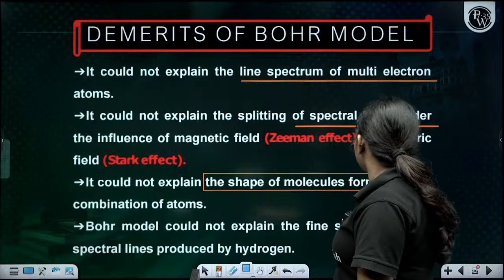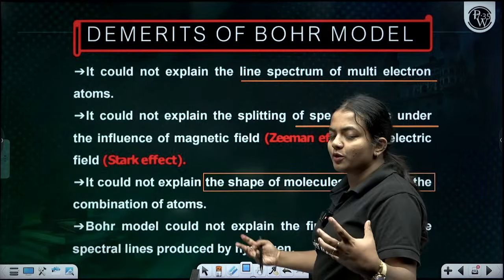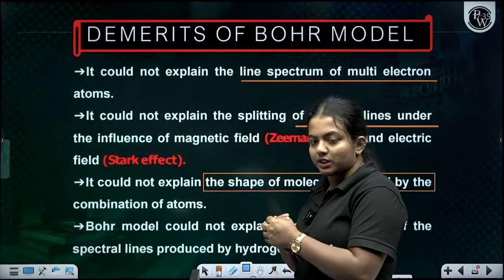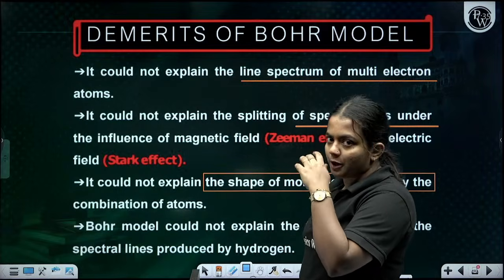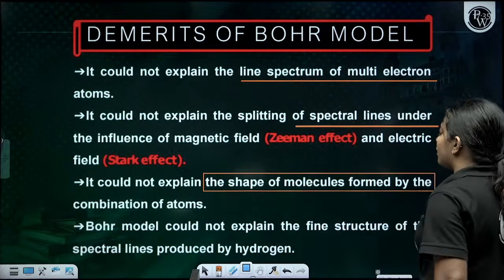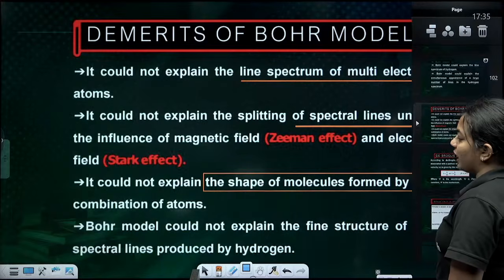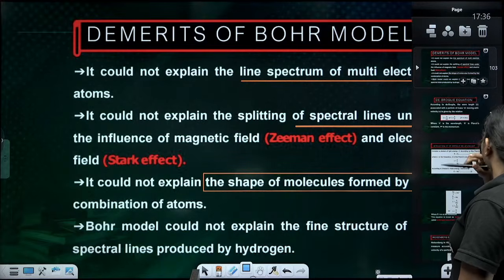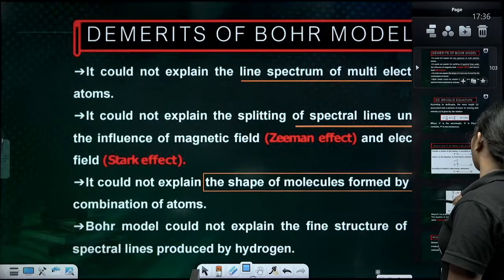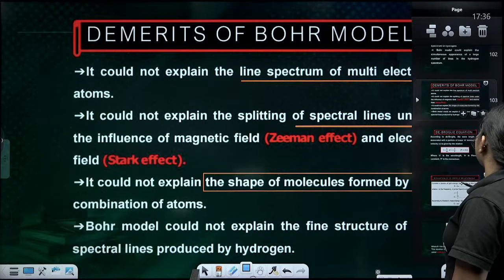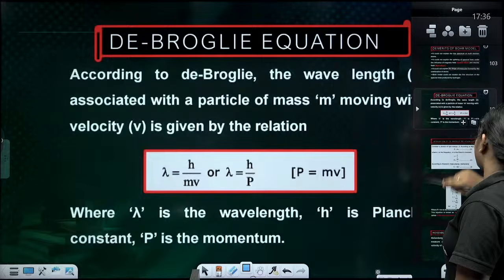The shape of molecules was also not explained. Atoms join to form molecules, and how the shape arises is not explained by the Bohr model. It also does not explain the fine structure of the spectral lines in the hydrogen spectrum. It does not explain the fine lines produced by the hydrogen spectrum.